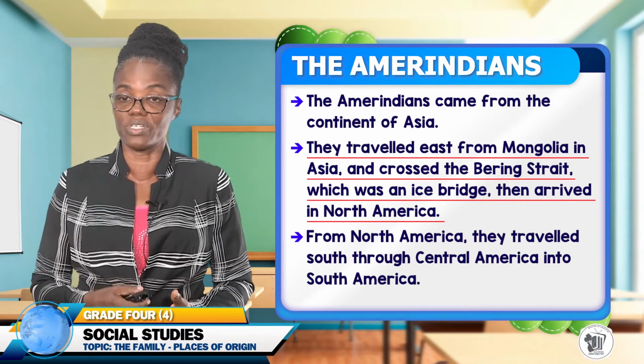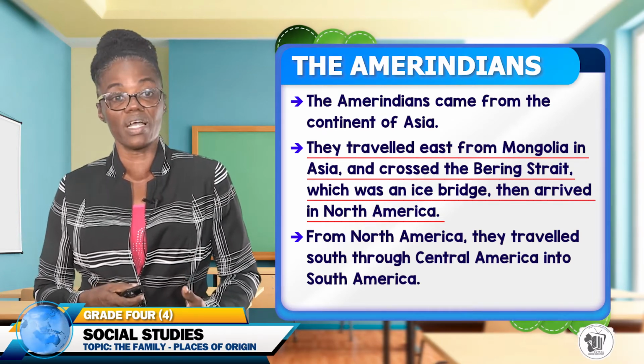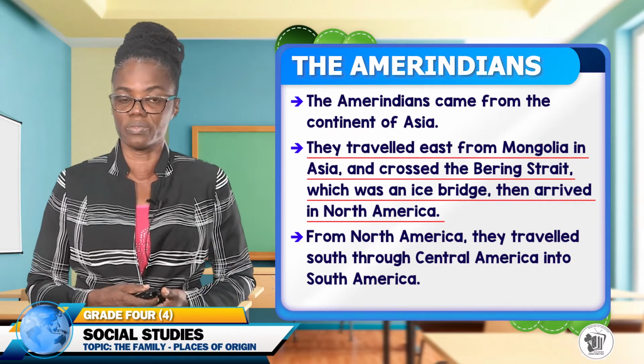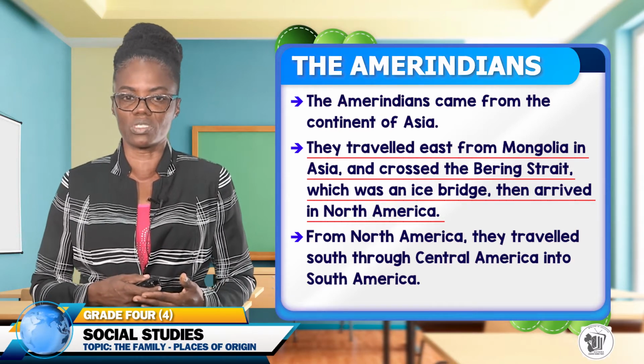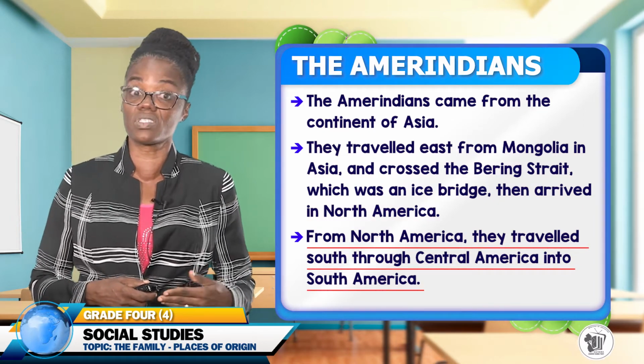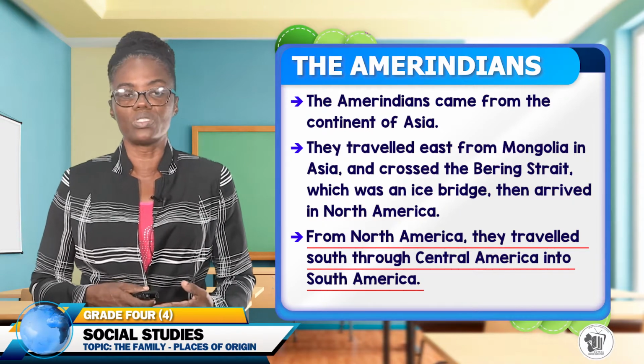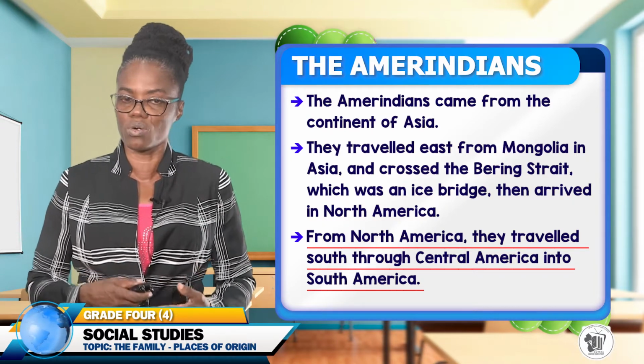As they crossed the Bering Strait, they traveled west until they arrived in North America. As they arrived in North America, they continued traveling, and so they traveled south all the way across Central America until they arrived in South America.